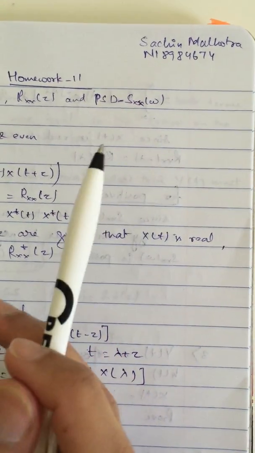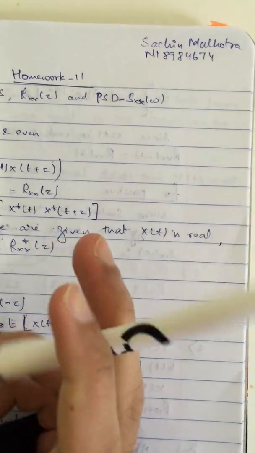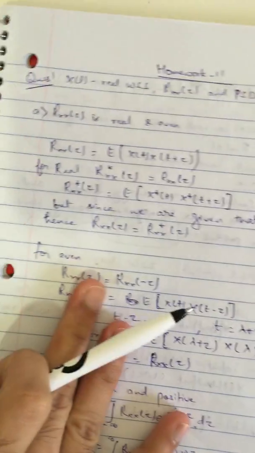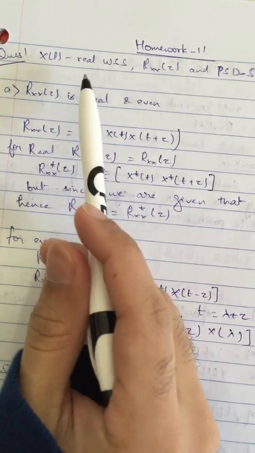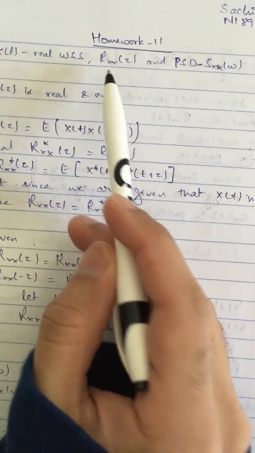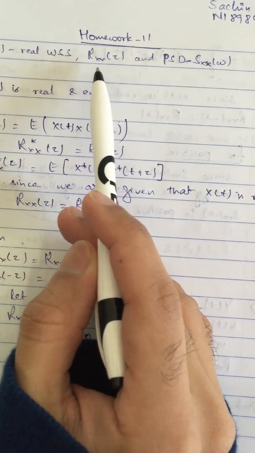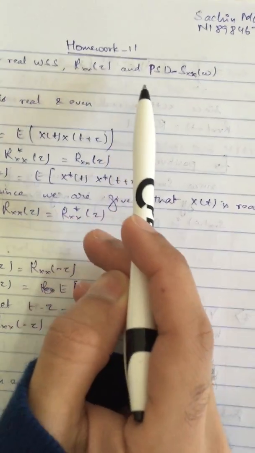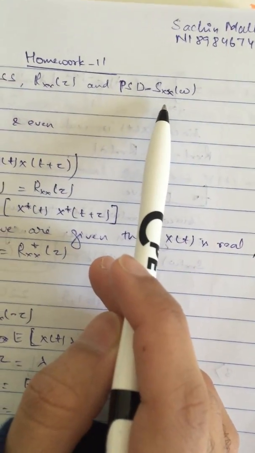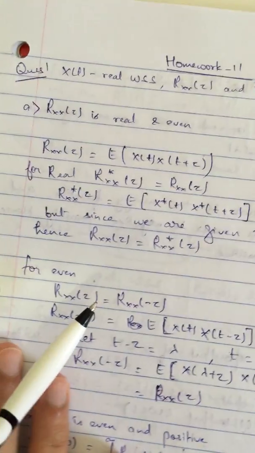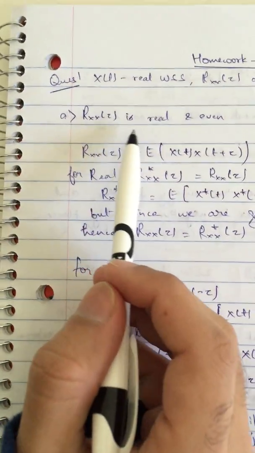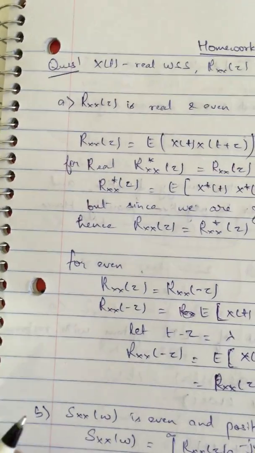I'm going to be solving for EL6303, Homework 11, Problem 1. In the problem, we are given that x(t) is a real WSS process and its autocorrelation function is given as Rxx(tau) and its PSD is Sxx(omega). We have to prove that Rxx(tau) is real and even.